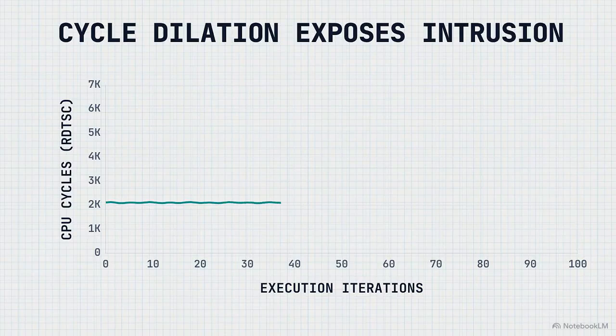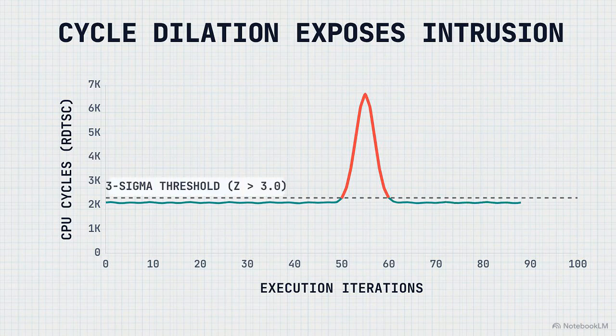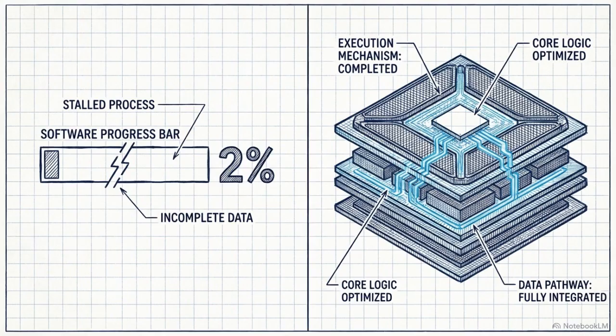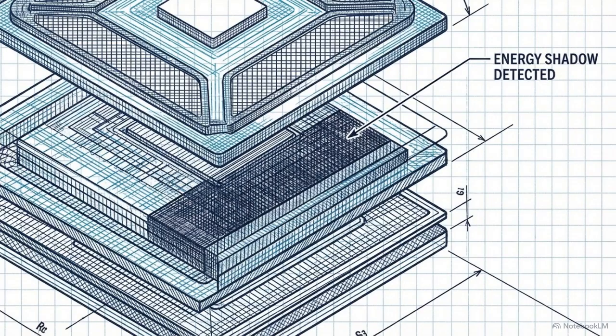If the hypervisor interrupts execution to peek at memory, it unavoidably consumes cycles. This creates measurable time dilation. We set a strict thermodynamic trigger. Any cycle variance exceeding a 3 sigma threshold immediately registers as an unauthorized intrusion. Operating at the microarchitectural level, this detection capability registers threats in fractions of a millisecond, outpacing traditional software-based monitoring by orders of magnitude. An attacker cannot observe the system without casting an unavoidable energy shadow. Invisible interception becomes physically impossible.